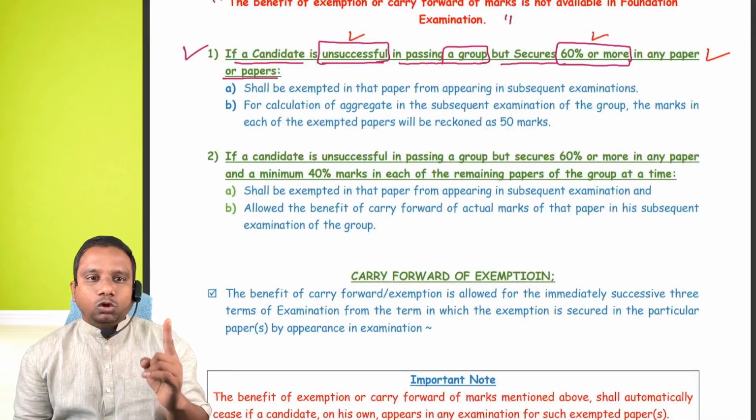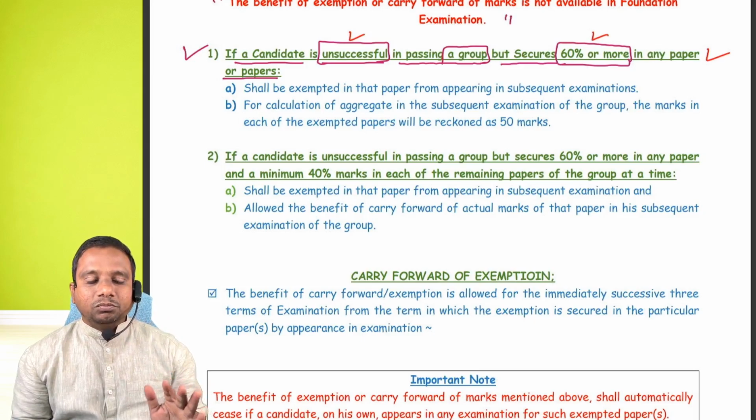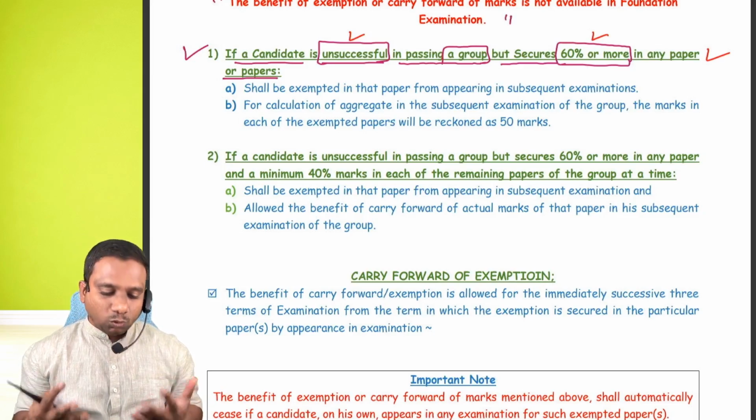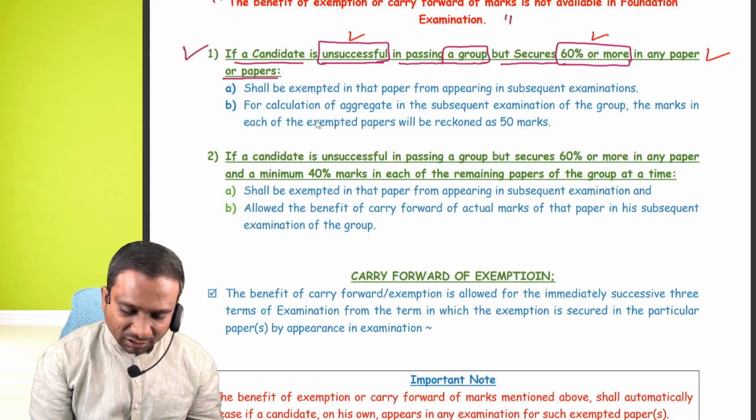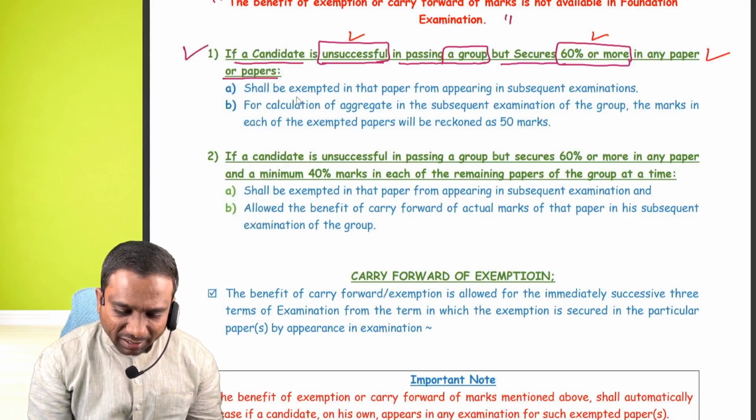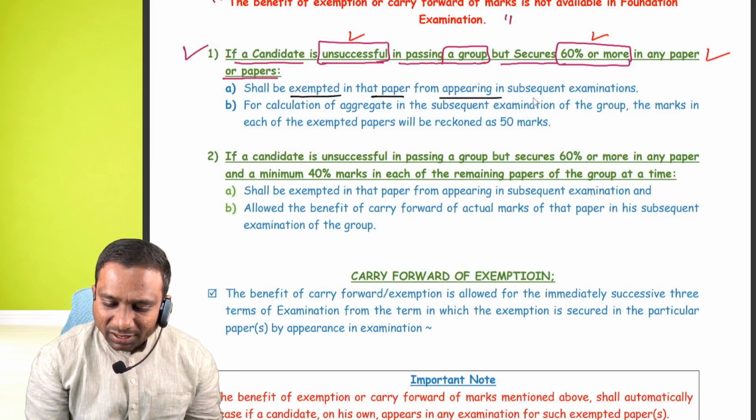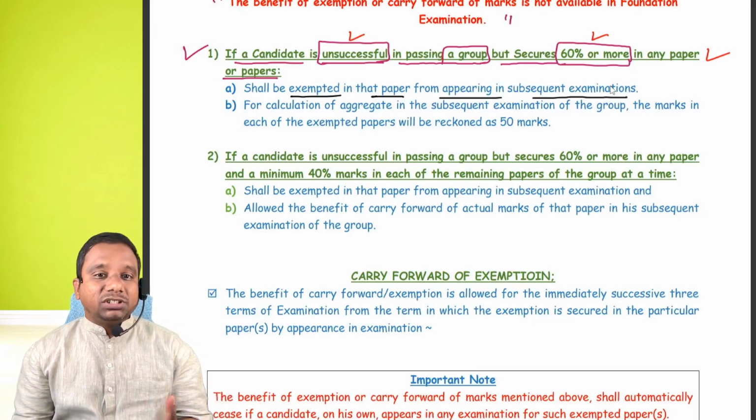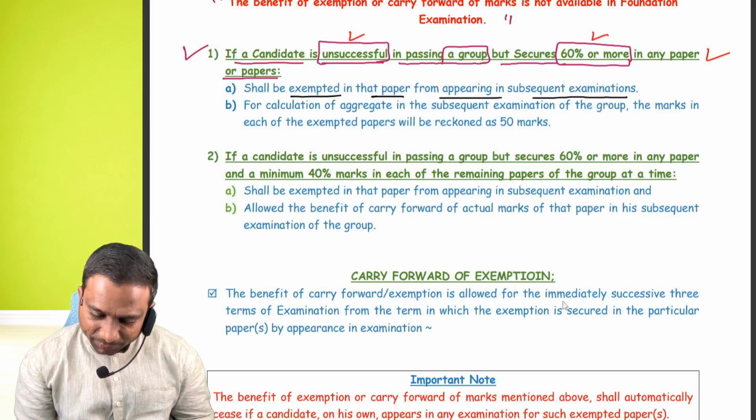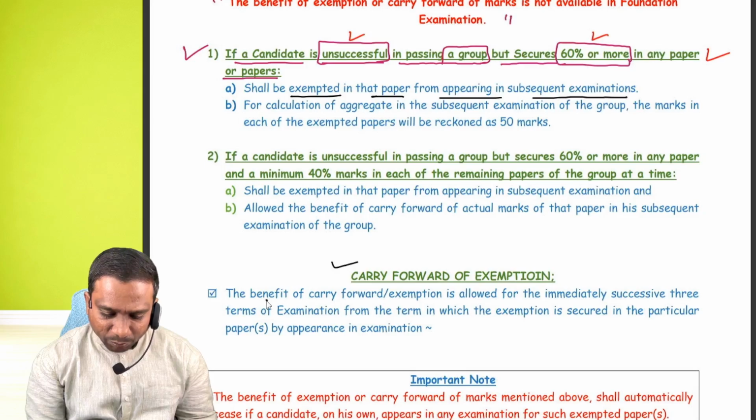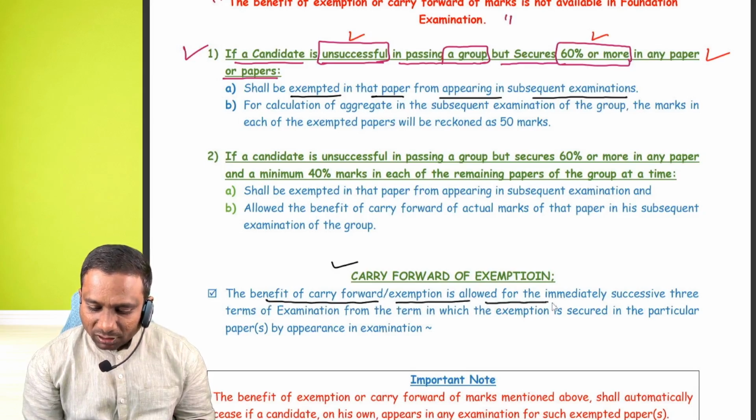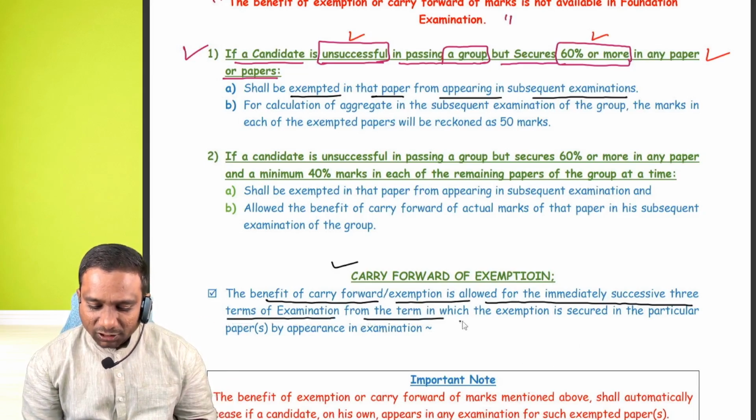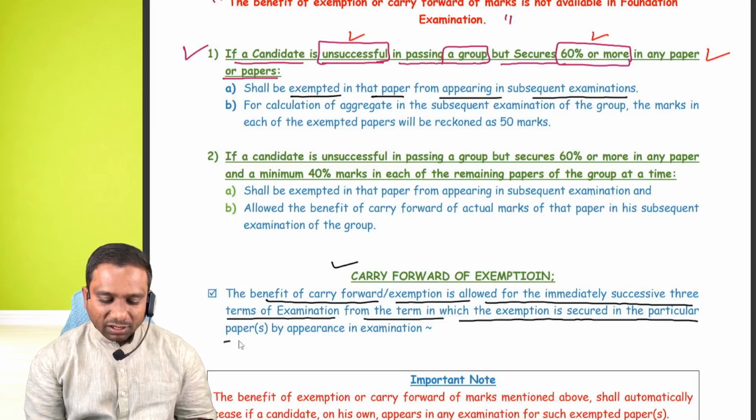So I have written one group, but it is unsuccessful. But I secured minimum 60 marks in one paper. Then what is my position? The student shall be exempted in that paper from appearing in subsequent examinations. Sir, how many examinations can I carry this exemption? Up to 3. Okay, see, carry forward of exemption. The benefit of carry forward of exemption is allowed for the immediately successive 3 terms of examination from the term in which the exemption is secured in the particular paper.